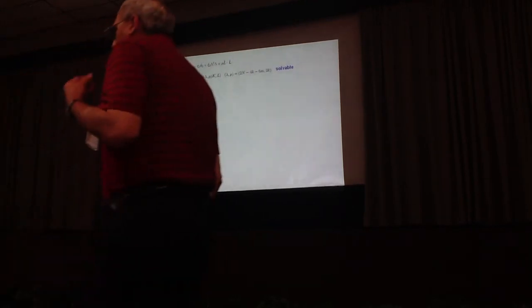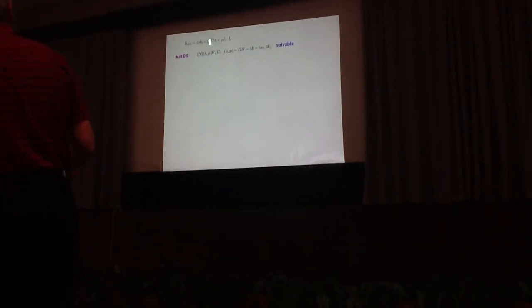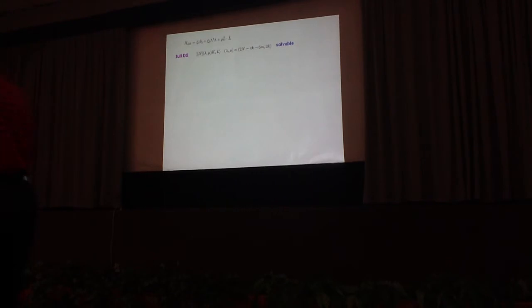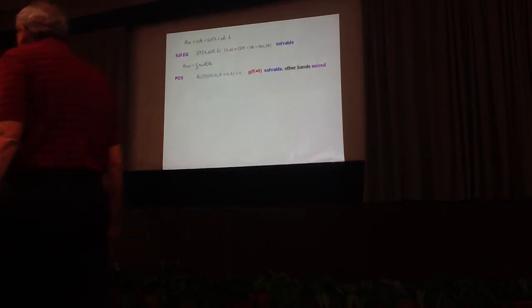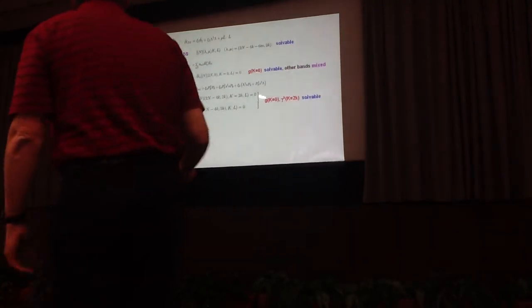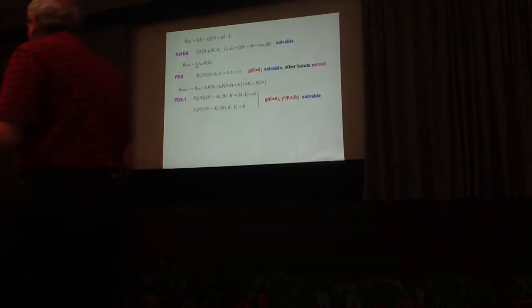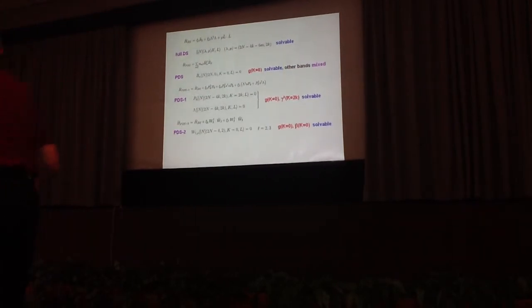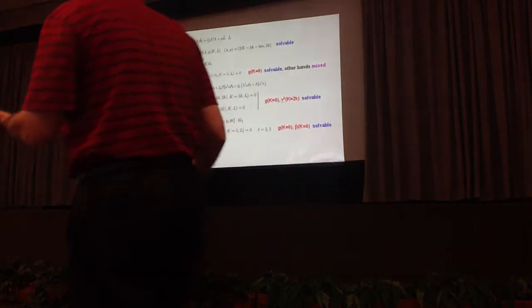And so, once we go to higher order terms, there is a very rich structure. For example, we have a dynamical symmetry which now has a cubic and a quadratic Casimir. We have this interaction that has only the ground band with good SU3, while other bands are mixed. And for particular choices of coefficients here, you can have the situation that we encountered before, ground and gamma band soluble, beta band is mixed. But we can also have a situation that the ground and beta band is soluble while the gamma is mixed.